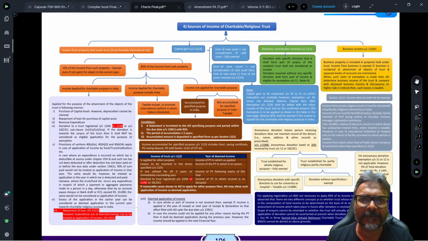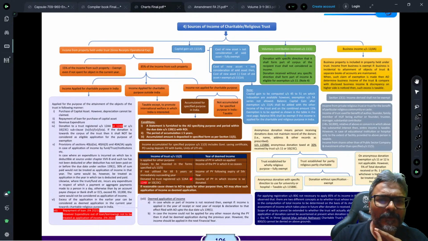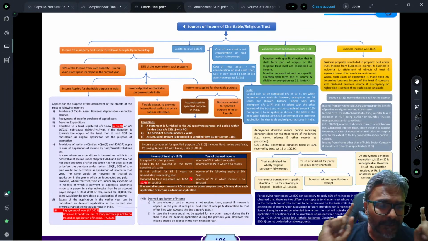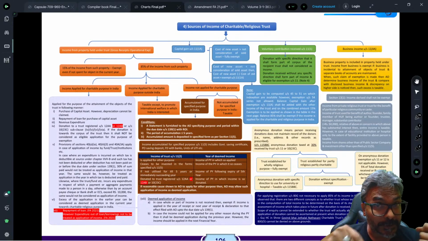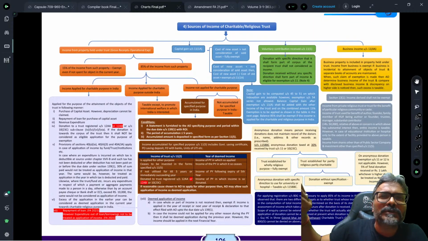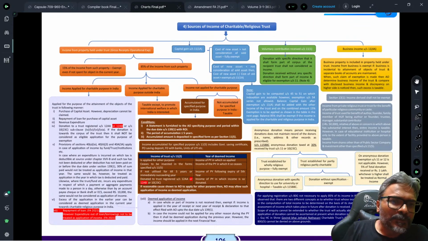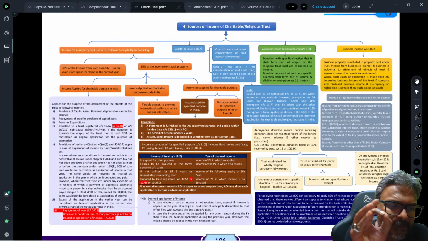Okay, so students, I am going to divide this topic into 3 parts. The first one will be about your registration part. The second one would be the main computational part, the computation of the total income and the tax, the total income of the charitable trust, the way we will be doing it. And the third one, students, would be the exit tax. The exit tax, students, is a topic of big controversy.